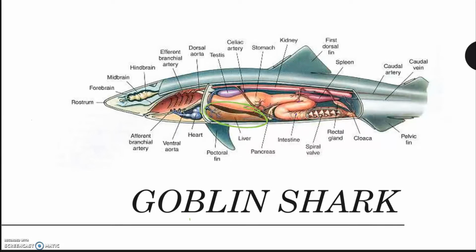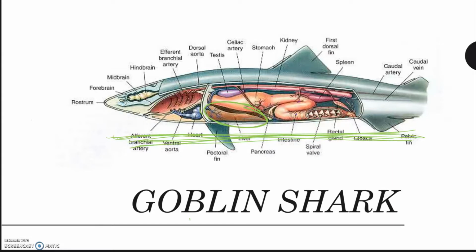So the liver of the goblin shark stores all this excess oil, which keeps the goblin shark alive in between feedings. Also, because the goblin shark is so slow, it needs mechanisms to catch its prey or sneak up on its prey. And the liver serves to give the goblin shark a natural buoyancy, allowing it to kind of float along the bottom of the ocean instead of swim.